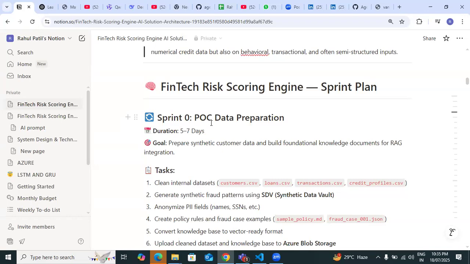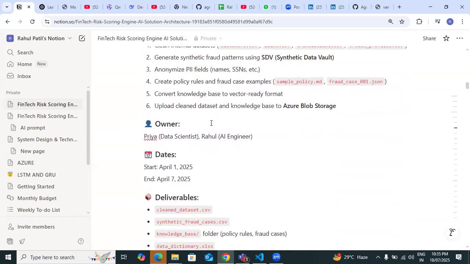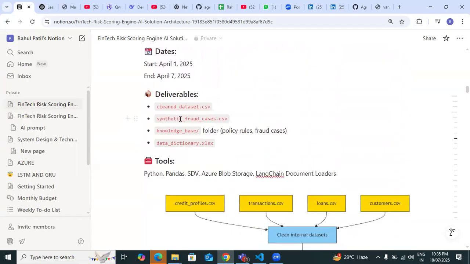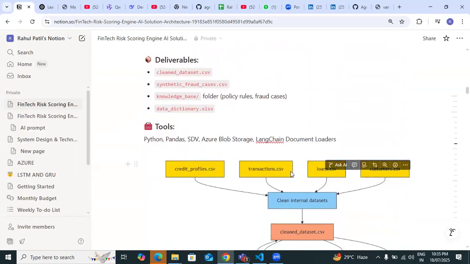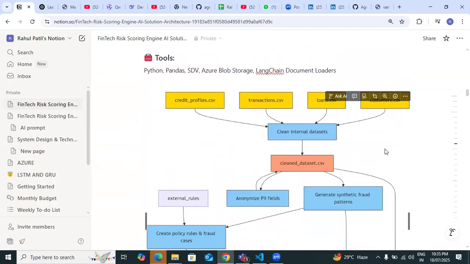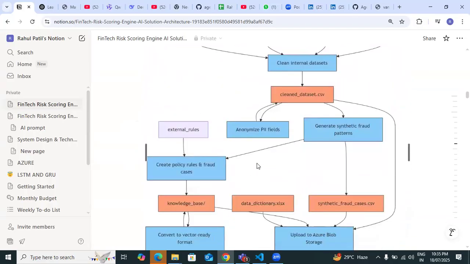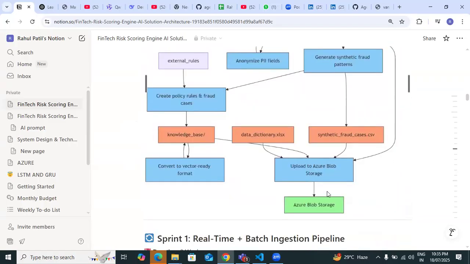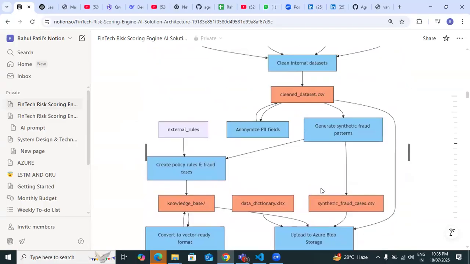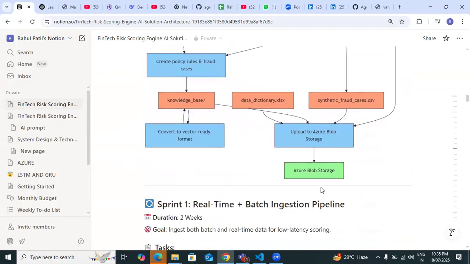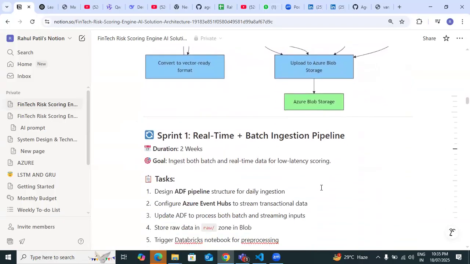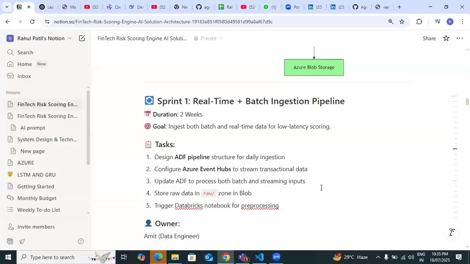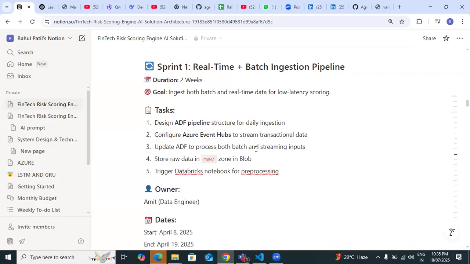So come down. What are the files you are preparing? This credit profile, credit transactions, loan, and customer. These are the data I am going to prepare and store in Azure blob. Okay. This sprint cycle is purely for data preparation. Yes. Then next sprint, real-time batch ingestion pipeline. Yes, one is batch and another one is real-time.